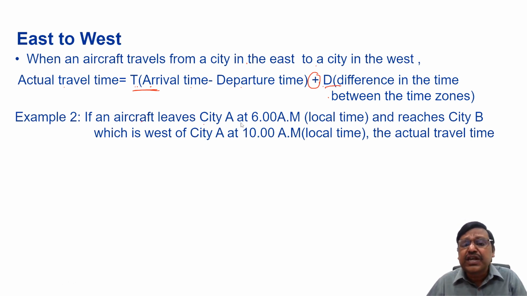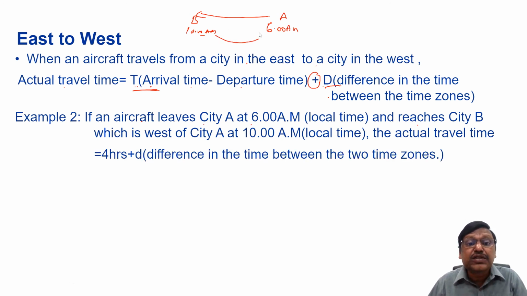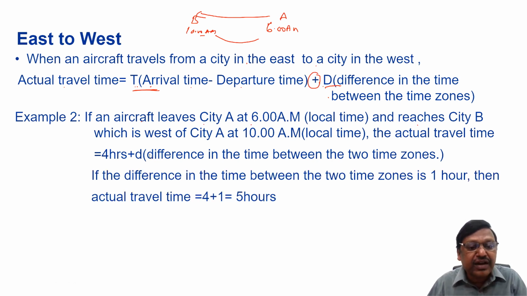An aircraft leaves city A at 6 a.m. and reaches city B, which is to the west of city A. West means it is behind. It reaches B at 10 a.m. Does that mean the actual travel time is only 4 hours? No, it is 4 hours plus the difference in the time zone. If the difference in the time zone is 1 hour, the actual travel time will be 4 plus 1, 5 hours.